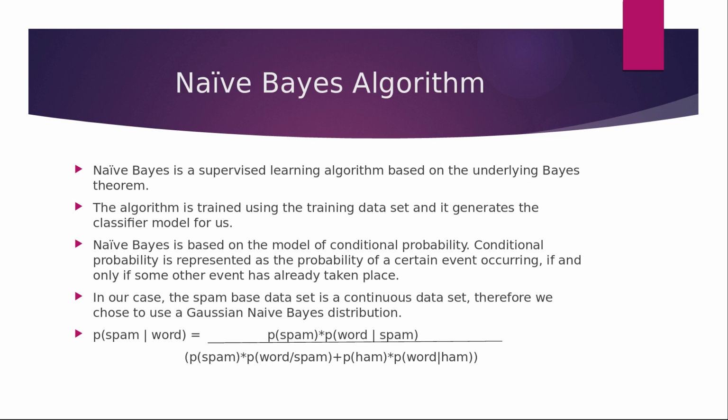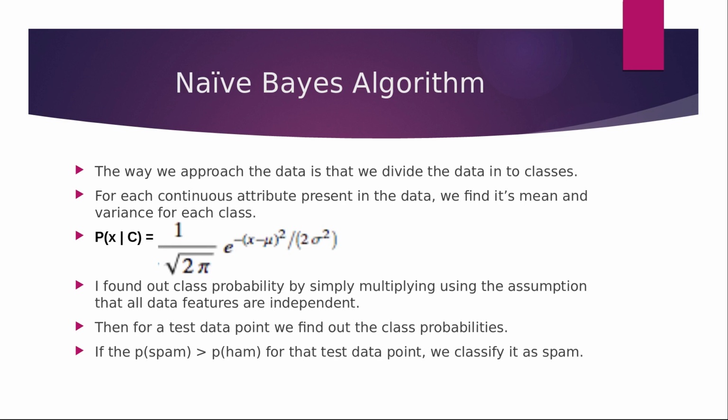Here I have mentioned the formula which I have derived from the Bayes theorem, and this is the formula that I have used in my algorithm. On the left hand side, the formula means probability that an email is spam given that a specific word is present in it. On the right hand side, I have expanded that formula to include some other concepts of conditional probability. The way this algorithm works is we approach the data, that is, we divide the data into classes.